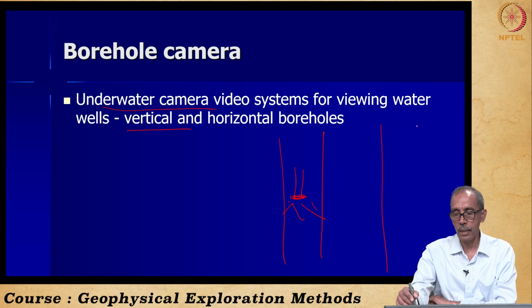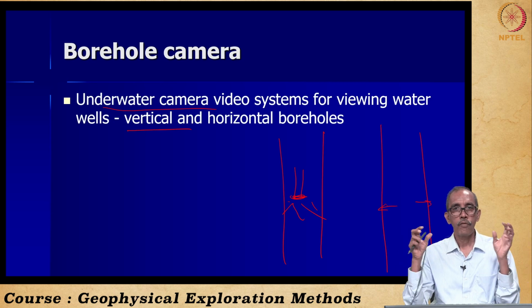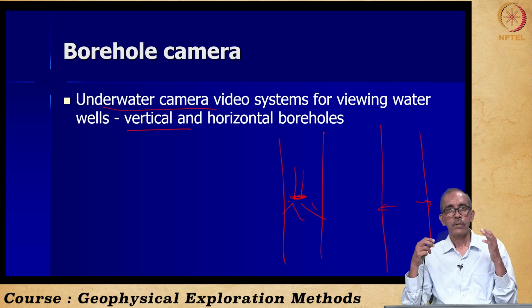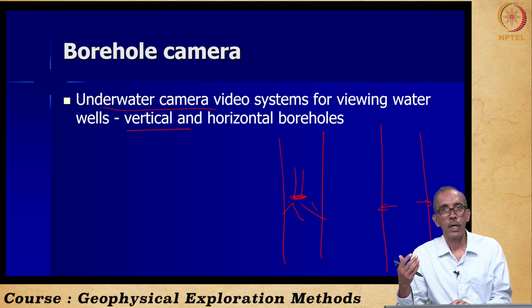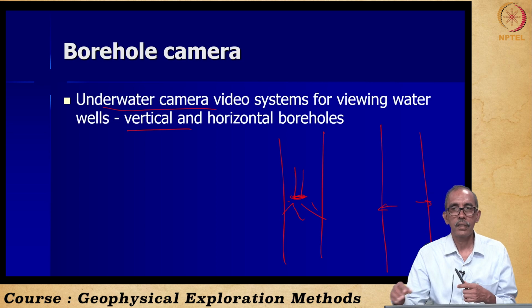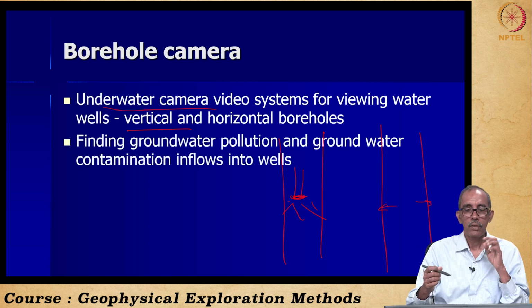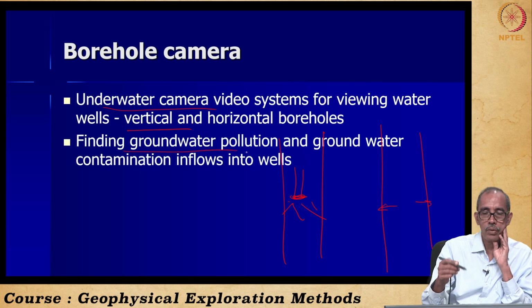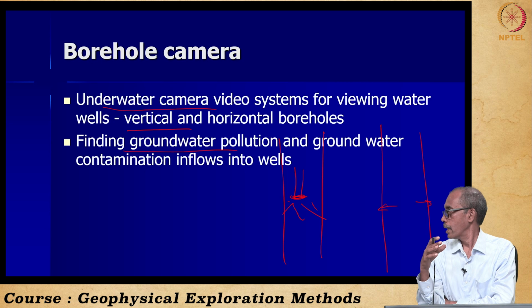In another method, the camera can be looking at the sides, maybe 3 or 4 cameras to look at all the 4 sides of the borehole. So we have different arrangements that are available. So we can use the method which we want to understand and see what is the formation below the surface of the earth. So finding this helps us to understand the zones that are polluted.